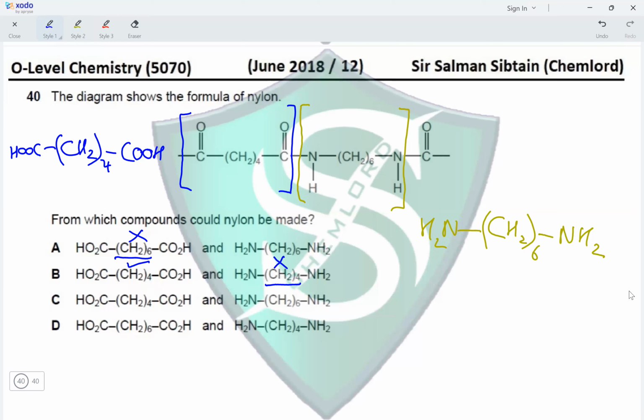In option C, we have 4 CH2 groups between two COOH groups, making it correct. And we have 6 CH2 groups between two NH2 groups, making it correct. In the last one, we have 6 CH2 groups between two COOH groups, making it incorrect. So the option with both the correct monomers for nylon is option C.